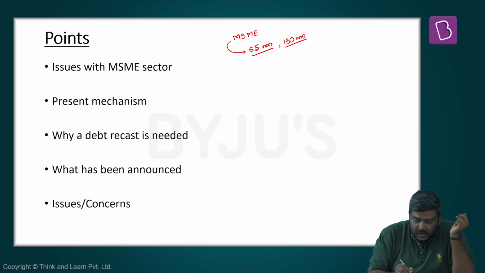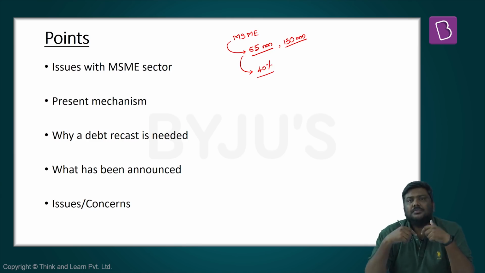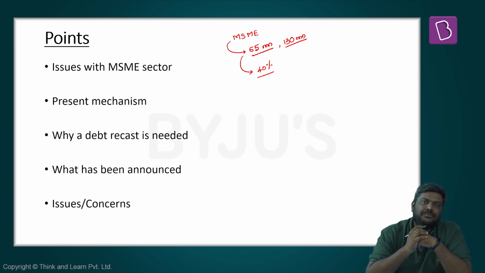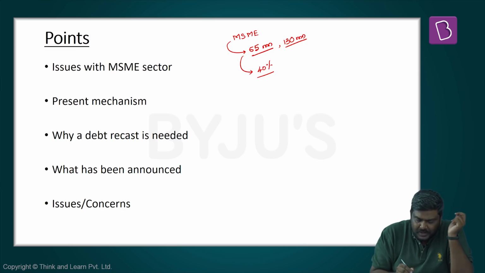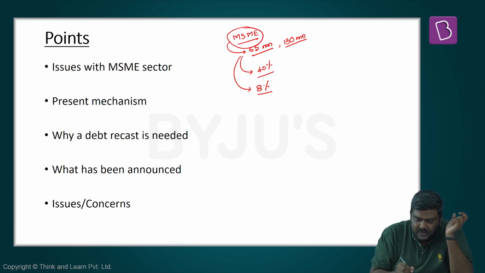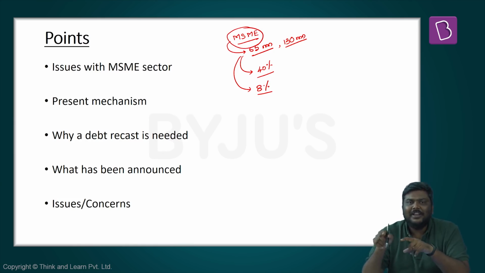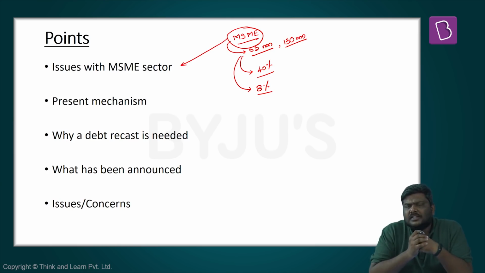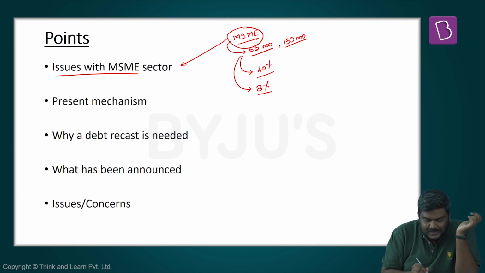Apart from this, it generates more than 40% of the productivity in the manufacturing sector, and it also contributes more than 2/5 of the total Indian exports. And overall, the contribution of the MSME sector to India's GDP is around 8%. So these are some of the numbers or facts which indicate that the MSME sector is very important from the viewpoint of the Indian economy. Let's look at some of the issues which are plaguing this particular sector.